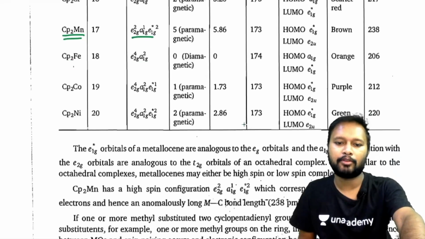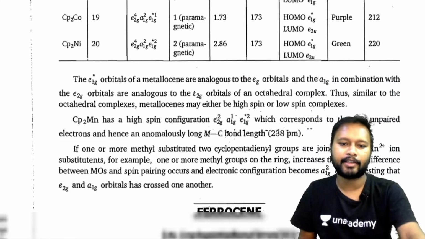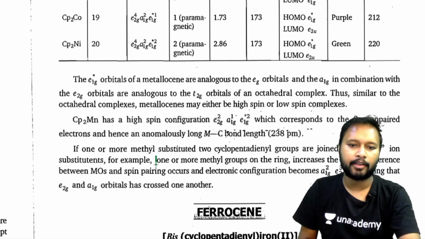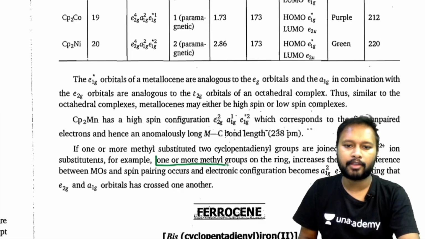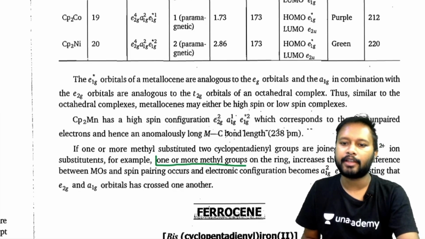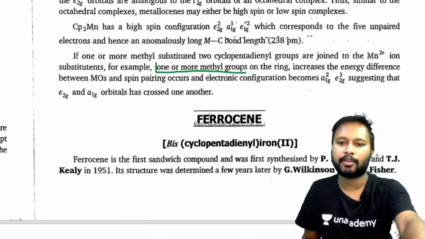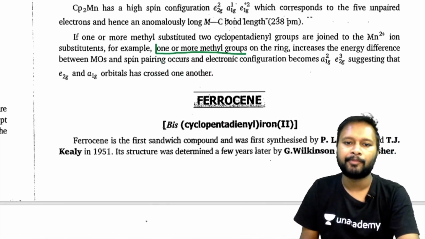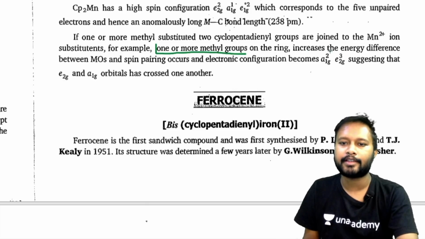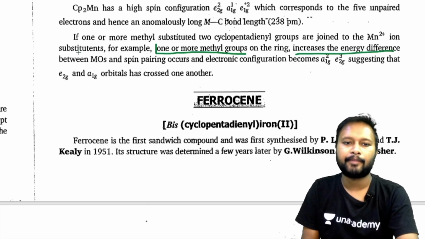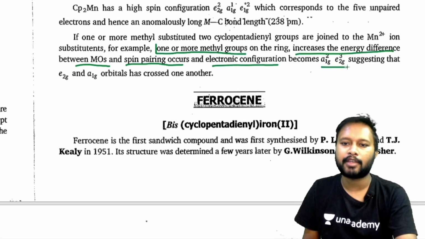So just below that some text is written, and from here we have to read that one or more methyl groups on the ring increases the energy difference. I'll just make it a little above so that you can read also. It says one or more methyl groups on the ring increases the energy difference between the molecular orbitals, and basically spin pairing occurs, and the electronic configuration becomes a1g2 and e2g3.